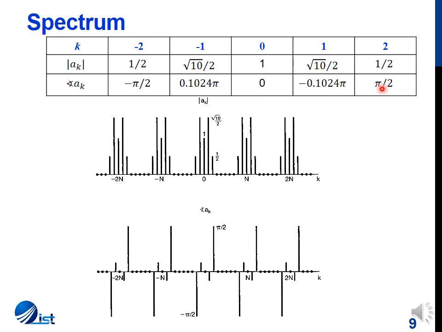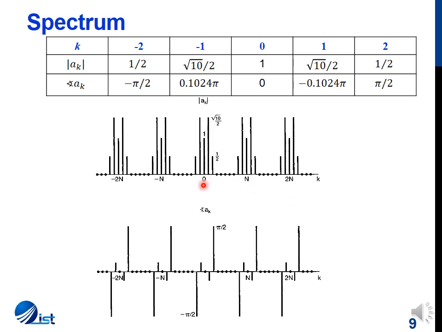I have expressed these values in terms of pi by dividing the resultant angle by pi, so that I can describe this angle in terms of pi. You don't have to. You can substitute the value of pi and write whatever radian value we get. So the magnitude plot is given by this figure.